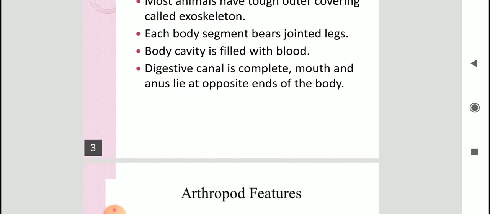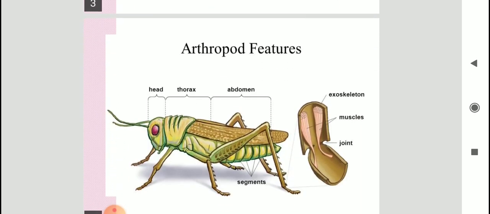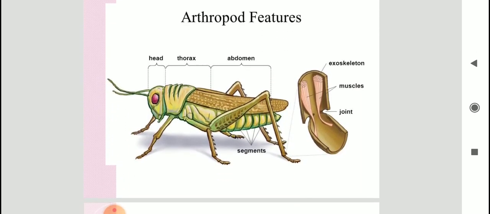Now see this diagram, children. Here you see one grasshopper, and the body is divided into three distinct regions, as I told you: head, thorax and abdomen. The segments are clearly visible. In the next diagram you can see the exoskeleton.